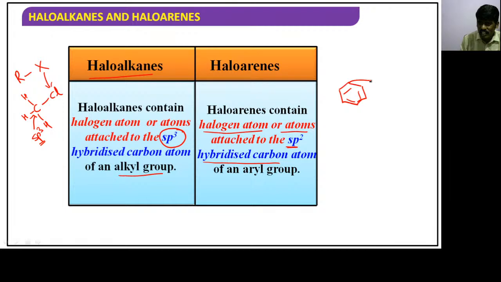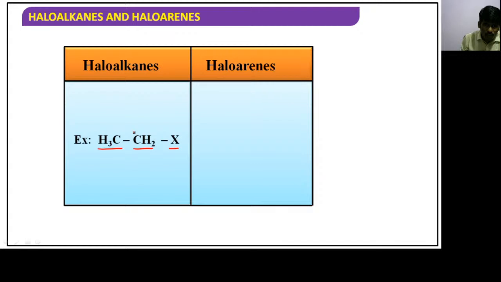All carbon atoms are sp2 hybridized, and it is X. That halogen is attached to which carbon? An sp2 carbon. Such compounds are called haloarenes. Hope you understand the difference. Here there is an example given to you, CH3CH2X. So what is the hybridization of this carbon?